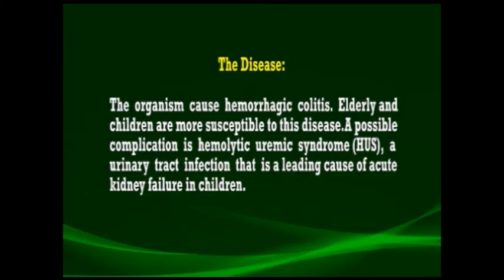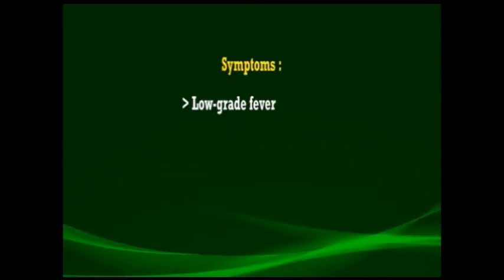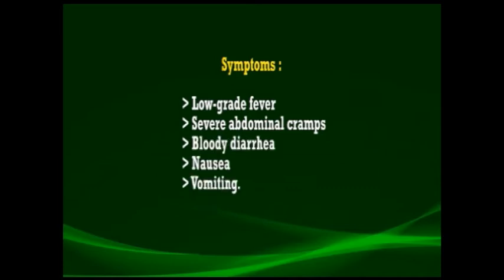These organisms cause a disease known as hemorrhagic colitis. The elderly and children are very susceptible to this disease. A possible complication, known as hemolytic uremic syndrome, is a urinary tract infection that is a leading cause of acute kidney failure in children. The symptoms of the disease include low-grade fever, severe abdominal cramps, bloody diarrhea, nausea and vomiting. The incubation period ranges from 5 to 10 days.